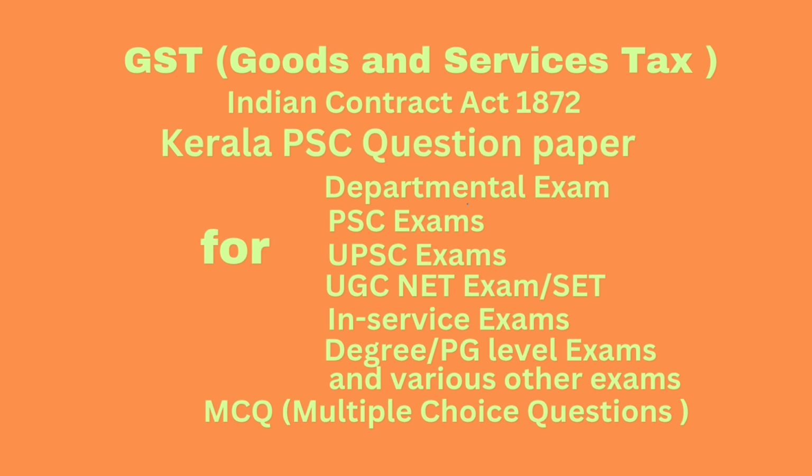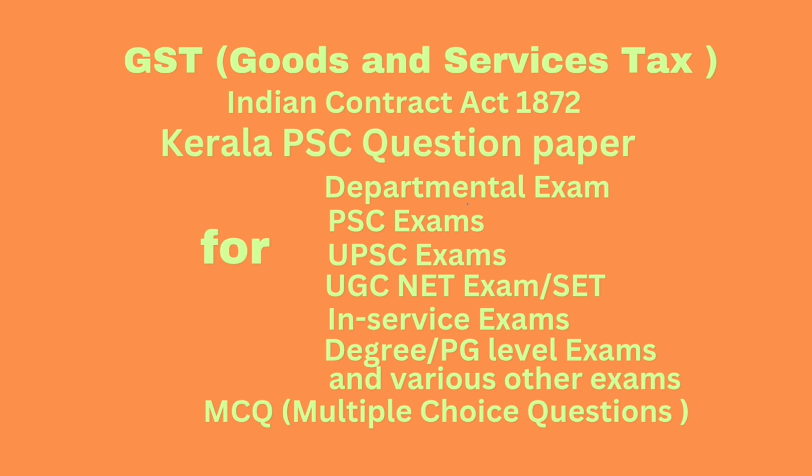Question number 65. Which of the following statements is correct? Option A, minor can be promisee or beneficiary. Option B, minor can ratify the agreement entered during minority on attaining the age of majority. Option C, there can be specific performance of the agreement entered into by minor. Option D, minor can enter into a contract of partnership. Correct answer, option A, minor can be promisee or beneficiary.